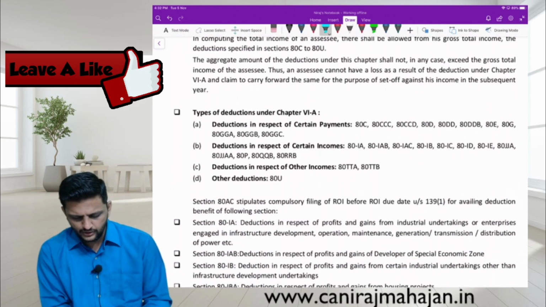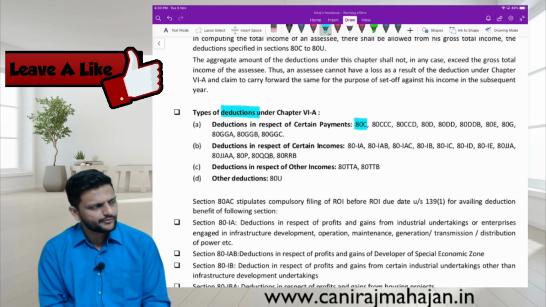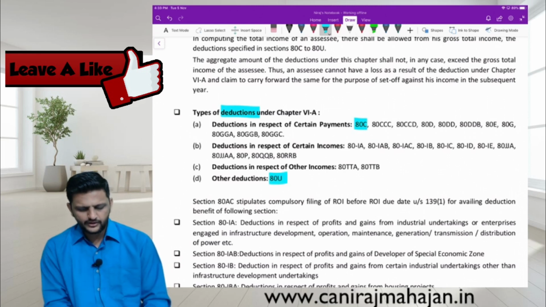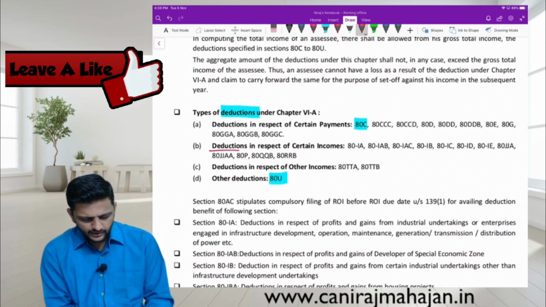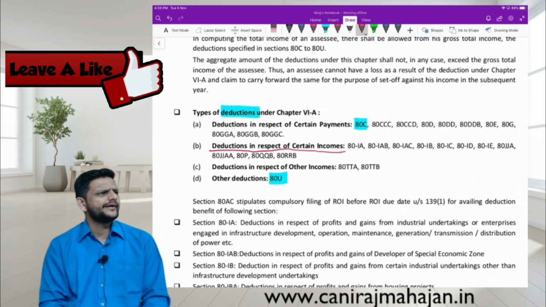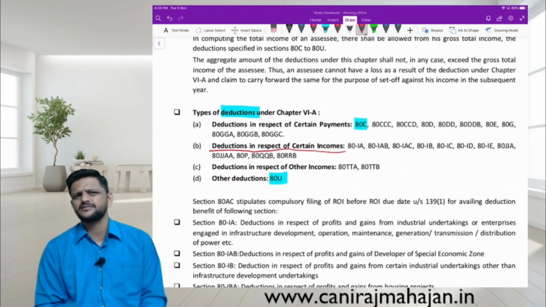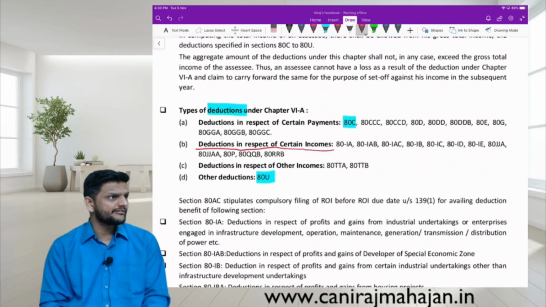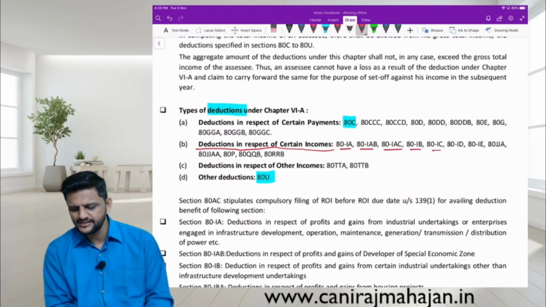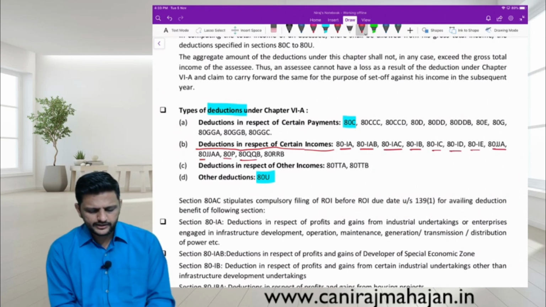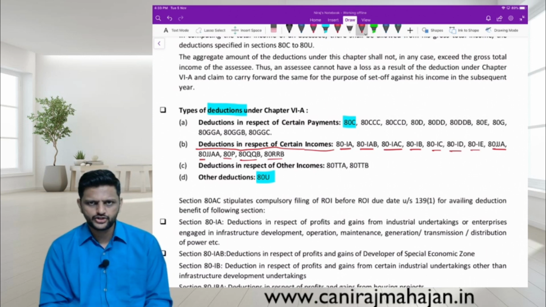So, pay attention. All your deductions of Chapter 6A go from Section 80C to 80U. Now, I think I had highlighted this point somewhere: deduction in respect of expenditure only is allowed. Was it in presumptive taxation? Because you can have deduction in respect of incomes also. These are all special businesses, some kind of special business or special income on which you are getting a deduction, okay?